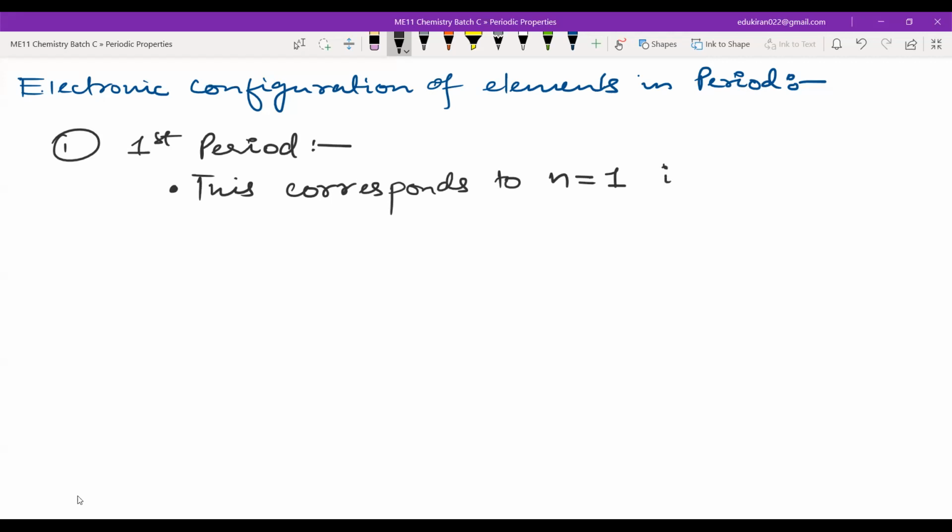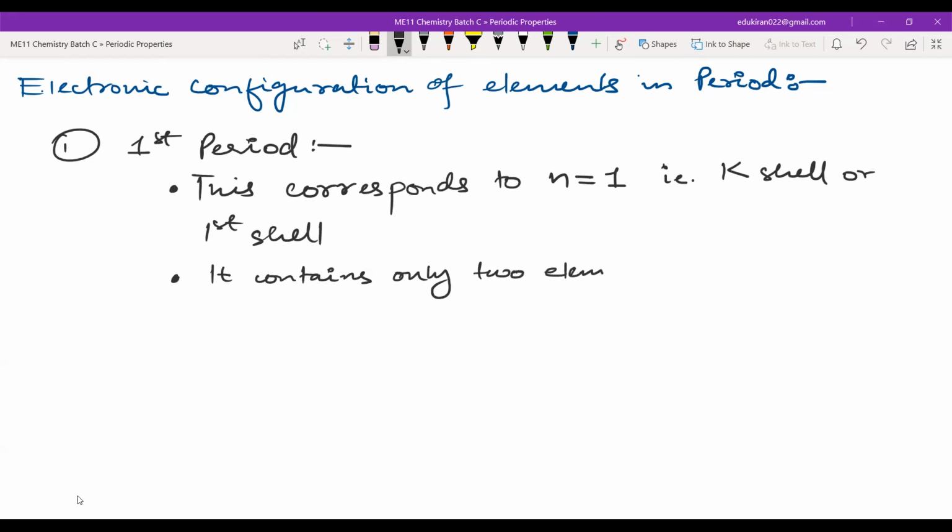Okay, n is equal to 1, that is the K shell, or we can also say that it is the first shell. Now, as we know, in the first shell there can be only 2 electrons, right? That is why how many elements will be there? It contains only 2 elements. And what are those 2 elements? Hydrogen and helium. Hydrogen with the electronic configuration 1s1 and helium with the electronic configuration 1s2.